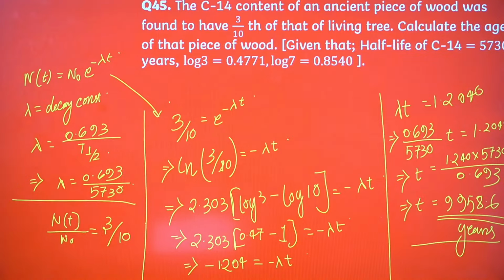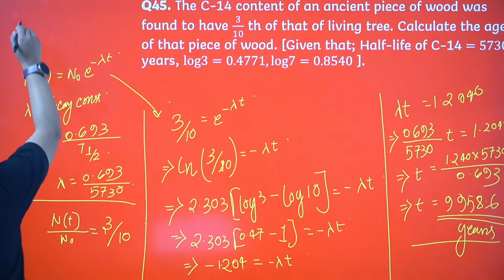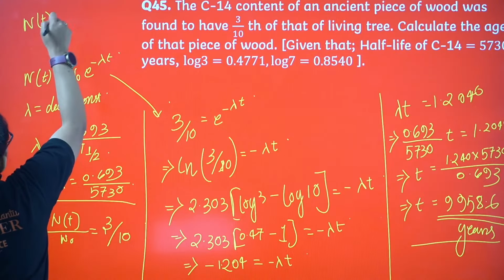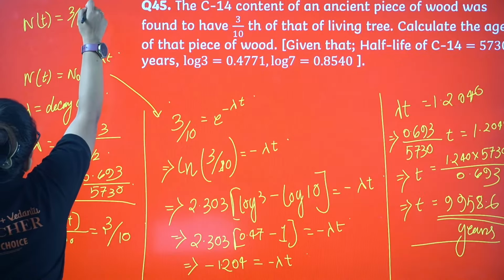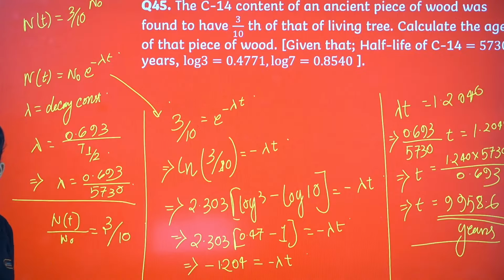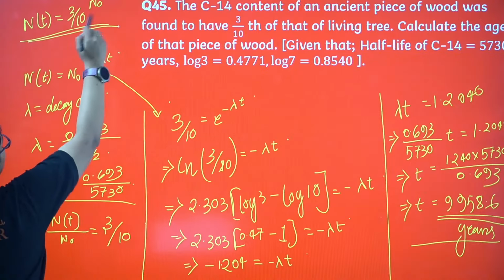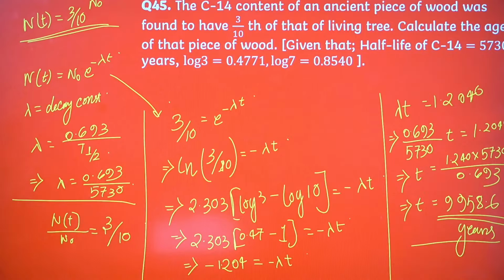Now they are saying N of t, at the time of that ancient piece, is 3/10th of the original piece, right? That's what they're saying. From there, Nt by N0 I can write as 3/10.